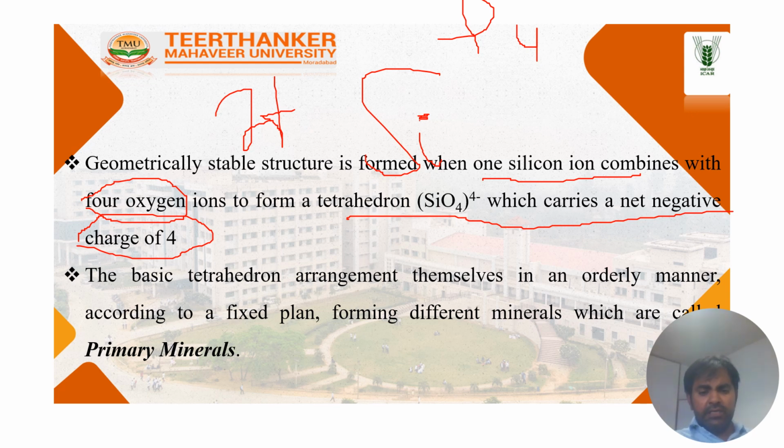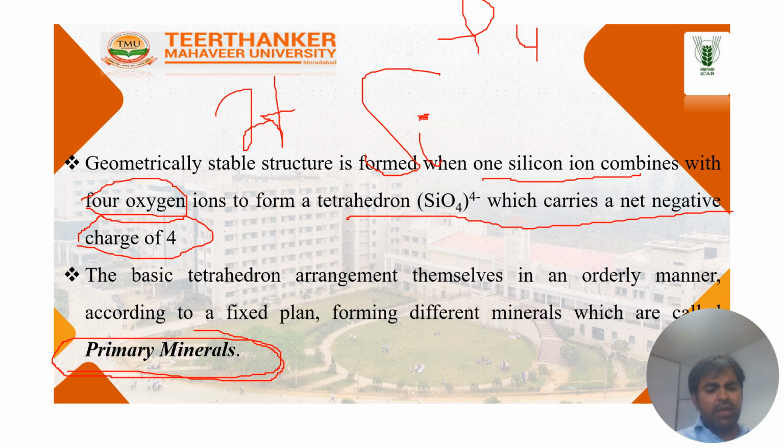The basic tetrahedra arrange themselves in an orderly manner according to a fixed plan, forming different minerals which are called primary minerals. Such a fixed arrangement of elements is always called primary minerals.